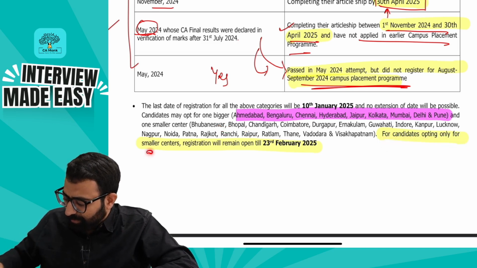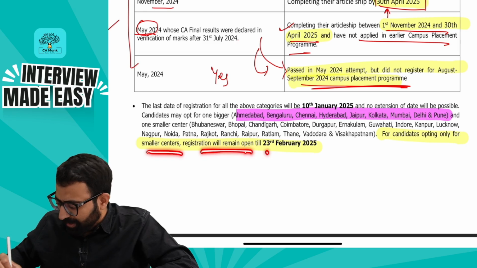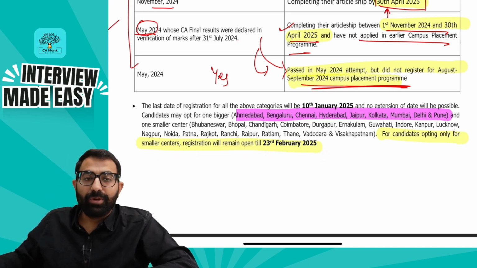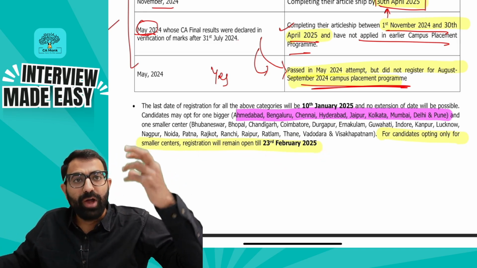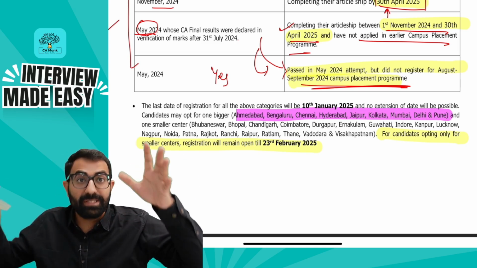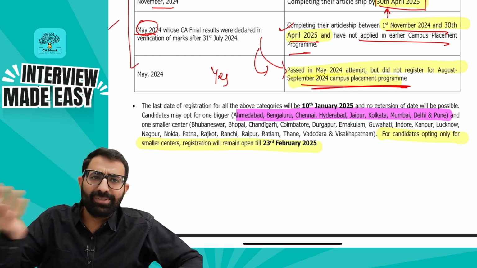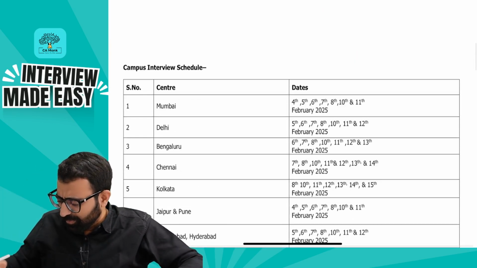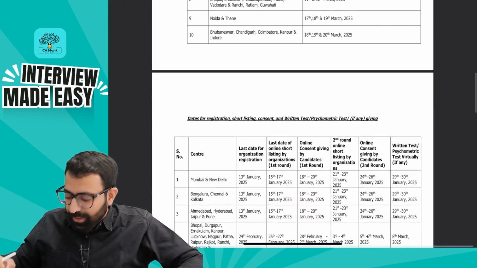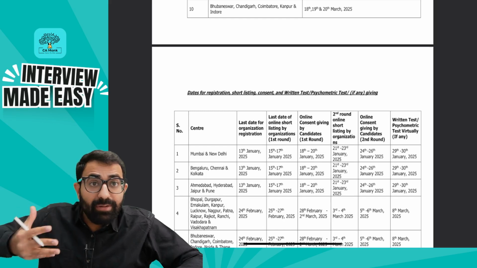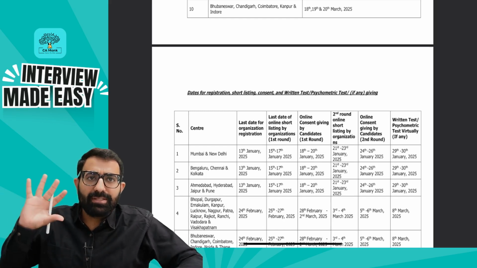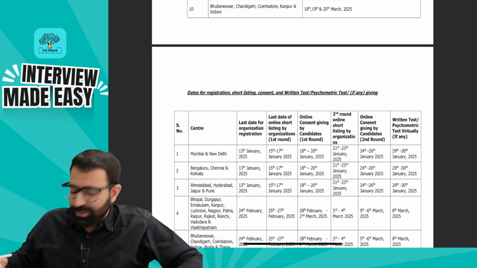For the candidates opting for small centers, the registration will be open till 23rd of February. Meaning, there are a few people who have not registered for a big campus and now wish to sit for a small campus, and they are also able to register for themselves, right? The same fees of 1500 which they have to pay. Now the most important thing, sir, what are the timelines for the small center? Let me first understand the timeline, then I'll come to how you can change your center as well.